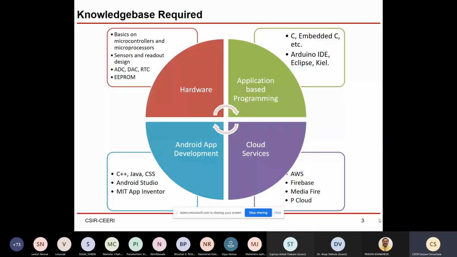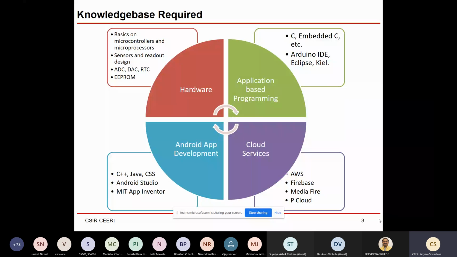So for Android app development, there are many platforms available, but two are very famous and used frequently all around the world: Android Studio and MIT App Inventor. Android Studio requires you to install the software on your PC, and it is very heavy software. You will need a minimum of 4 GB RAM and, I think, an i3 processor to run Android Studio.